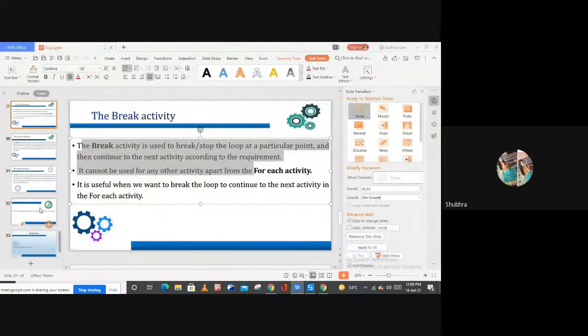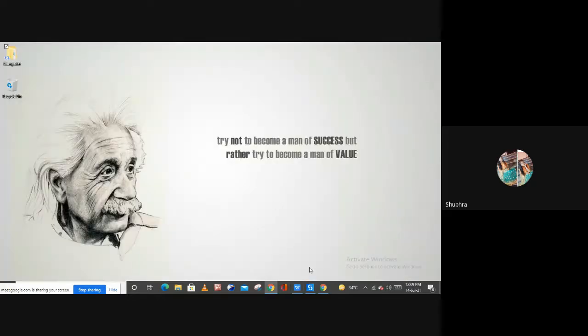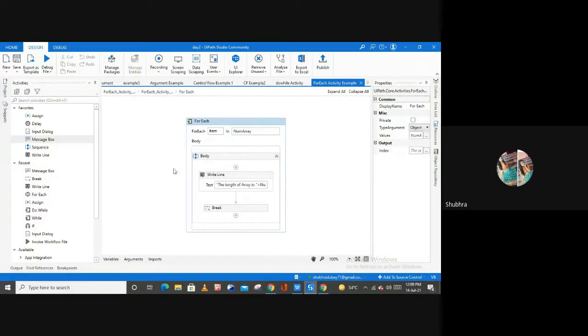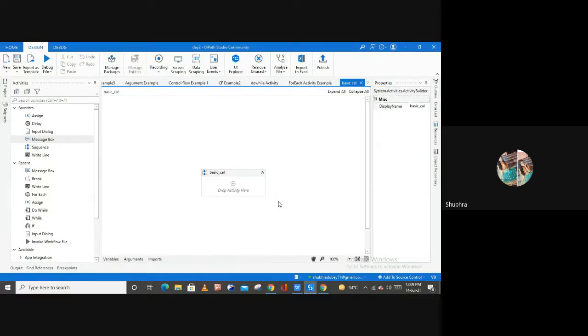So the next activity is the switch activity. To show you how you can use the switch activity, I'm going to give you a very real-time example of how you can create a basic calculator, right? Let me create this file, and here I will show you how you can use your switch activity.